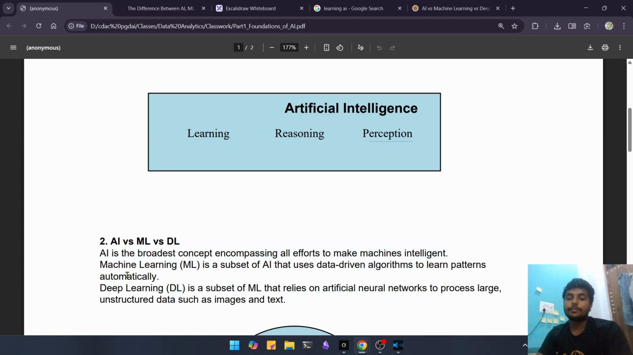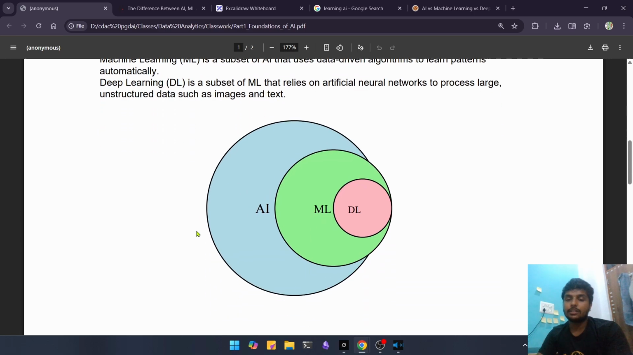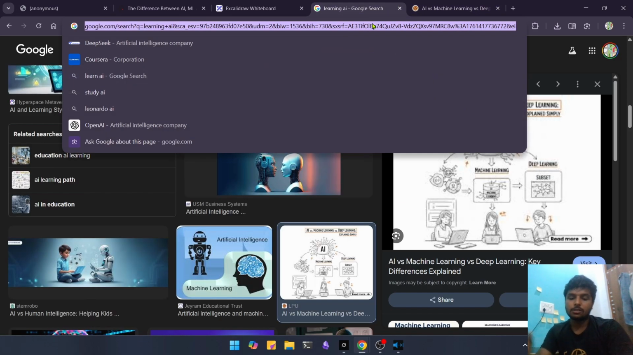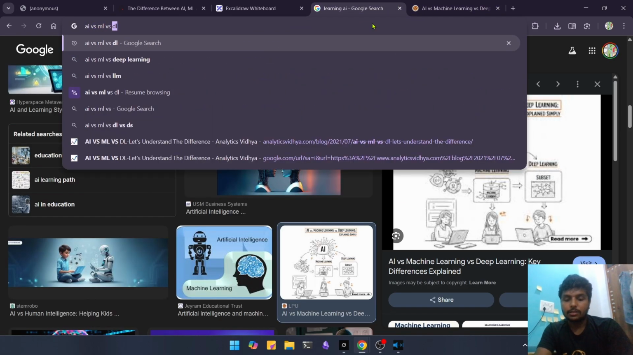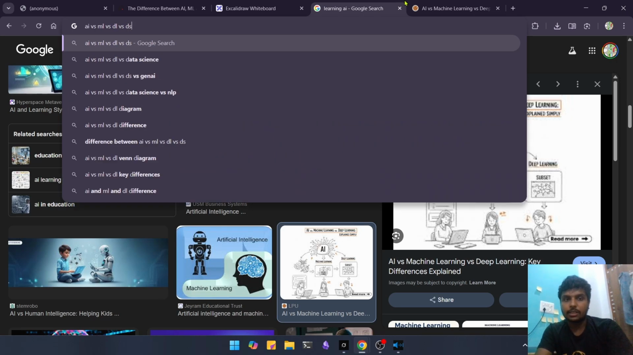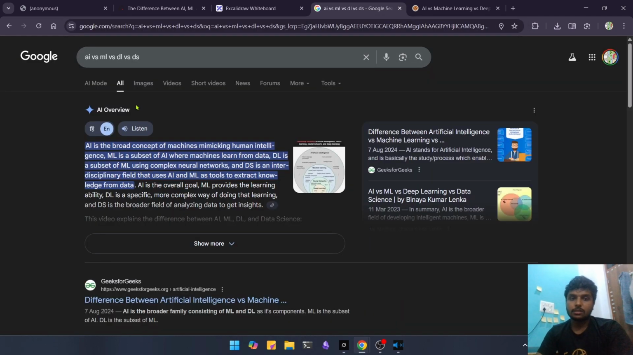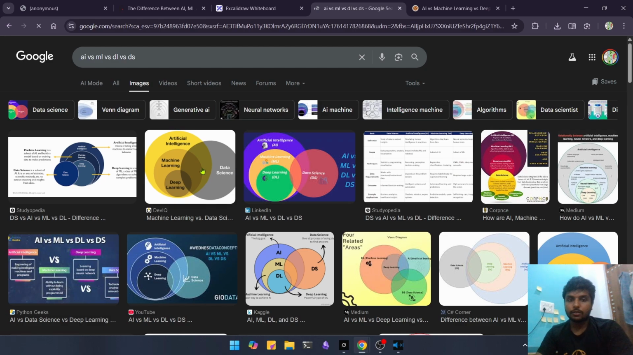If we need to understand, this is the Venn diagram we will make. This is AI, this is ML, this is DL. And now you might be thinking, then Harivansh, what is data science? So AI versus ML versus DL versus DS. This is the diagram that we will look forward to, right?